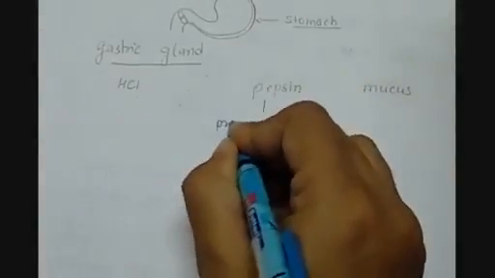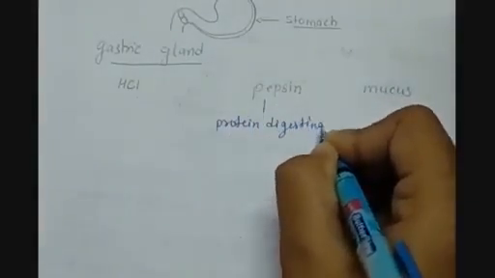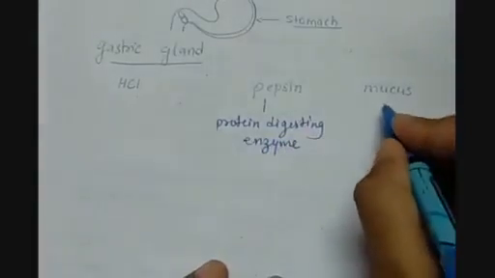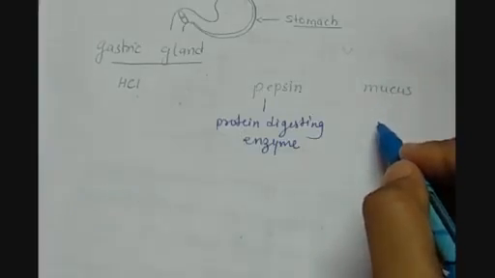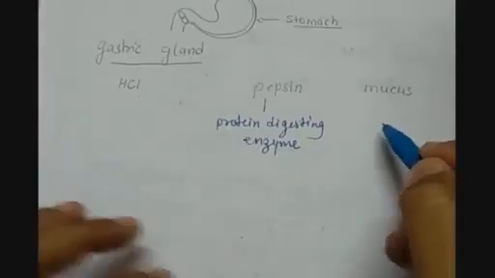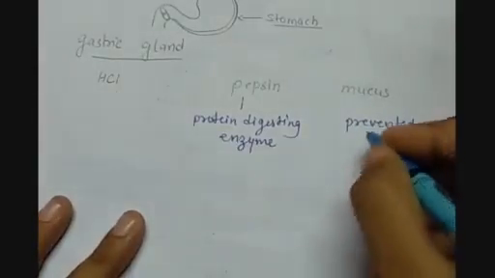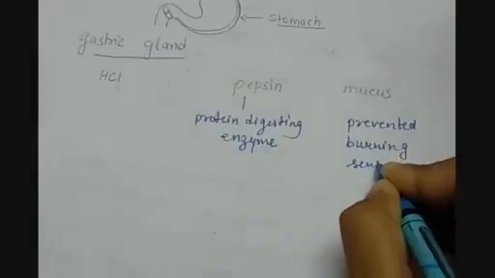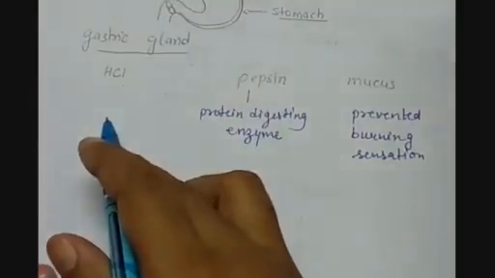And mucus forms a lining on the inner wall of the stomach, so that the stomach walls can be prevented from the burning sensation or any kind of damage because of the hydrochloric acid.